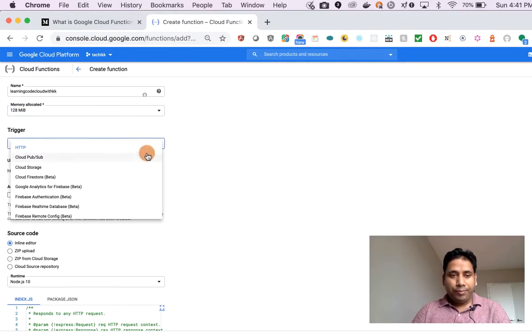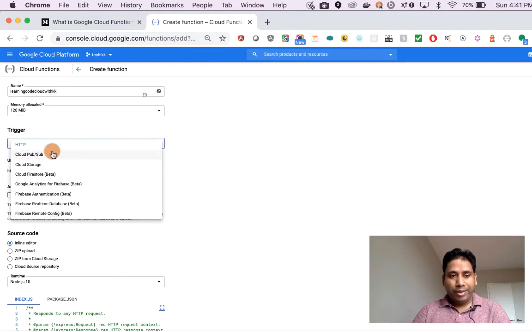If you see this combo, we have various triggers. If you have the trigger type as HTTP, it means you can call this cloud function directly. Cloud Pub/Sub is a messaging queue platform from Google. So any message that is posted to it, then this function will be called.